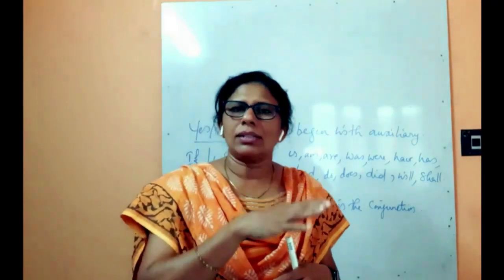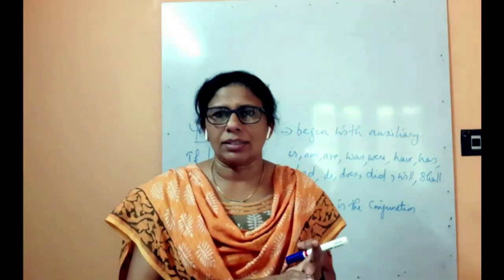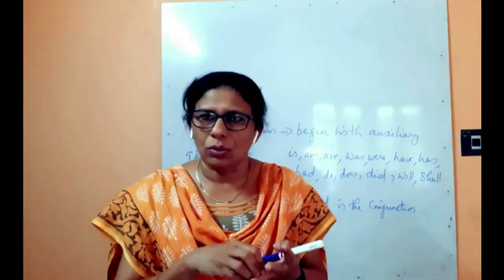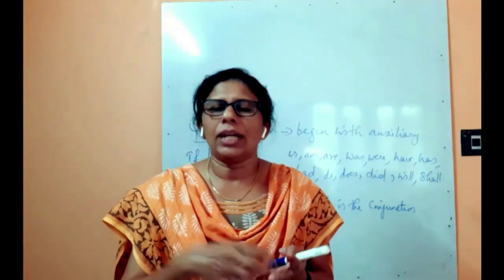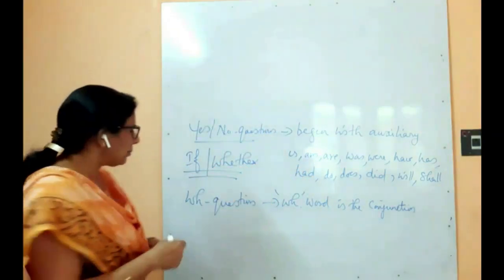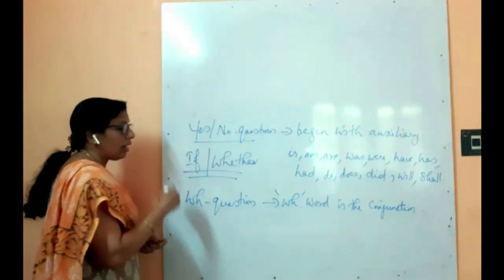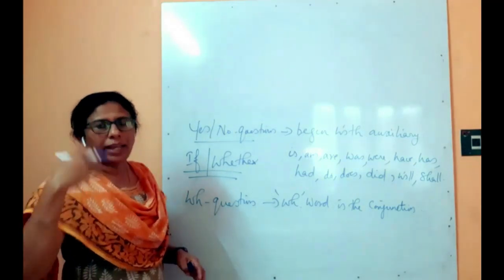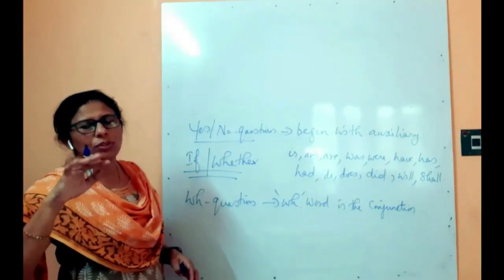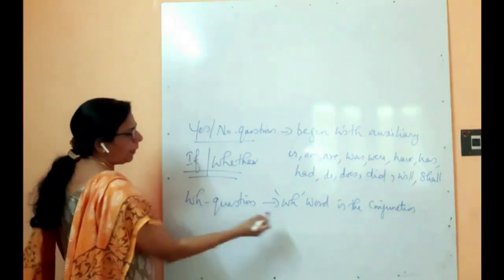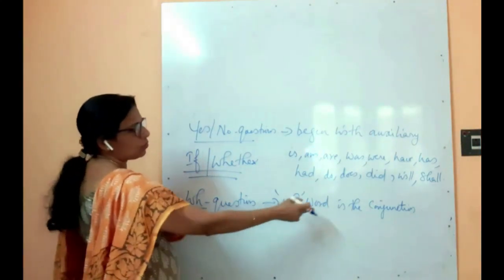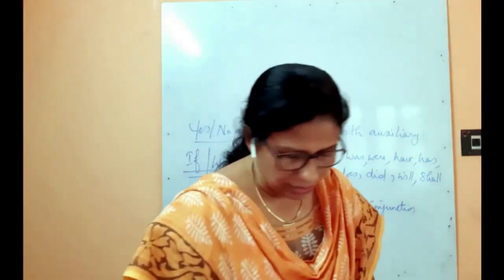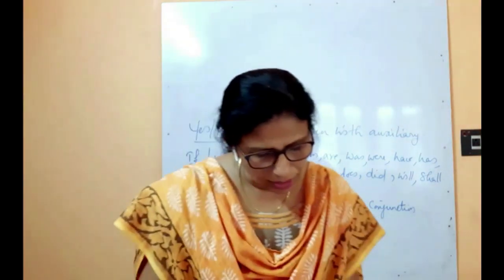Understood? Okay, so in assertive sentences, "he said" or "he told" is correct. But in this, "he asked" only will come. Asked or inquired or interrogated, any of these question words which we use to ask a question will be there. So "he asked", not "said". In the question, it will be given as "said" only, but in the answer, when you are converting to indirect speech, you have to use "asked". So if it is a WH question, the same WH word will be used as a conjunction. And for a yes or no question, we will use "if" or "whether". Examples we will do, then things will be clear to you.